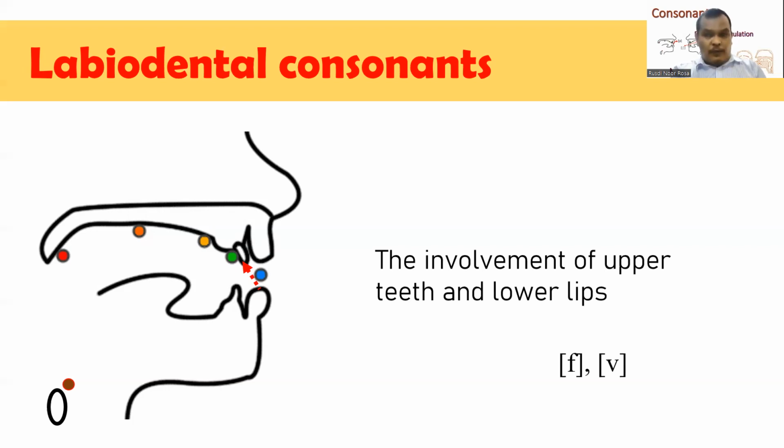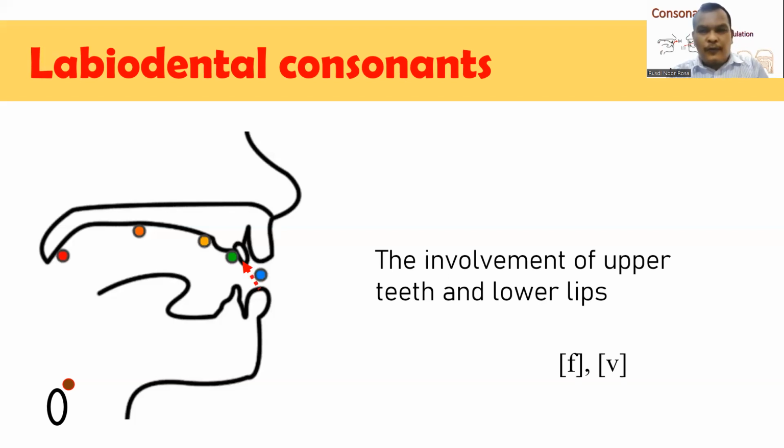Because our lips belong to the active articulators, we move our lower lips until they touch the upper teeth. And then we can produce labiodental consonants such as f, v.